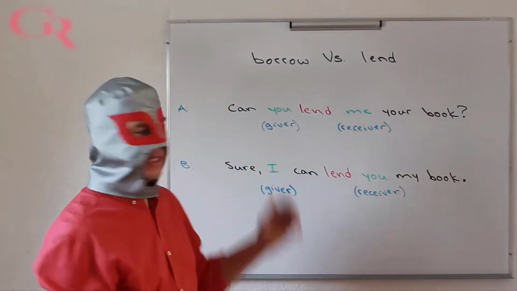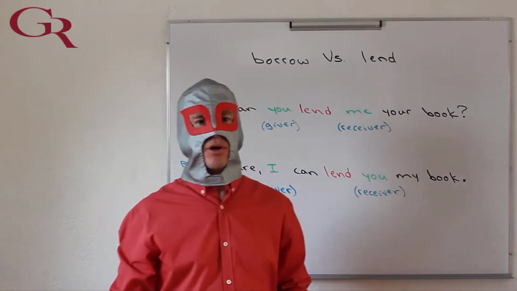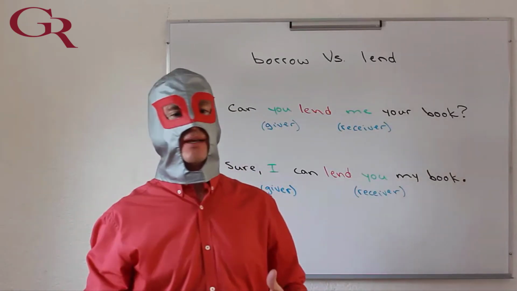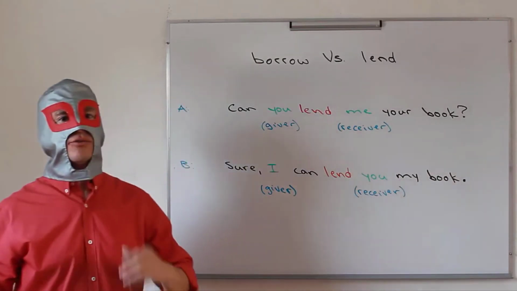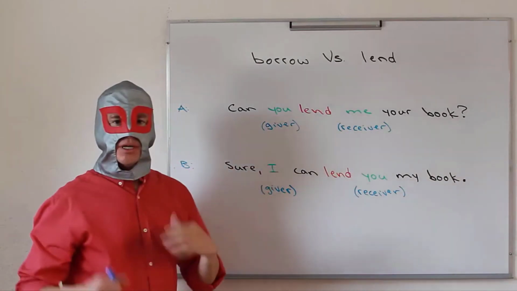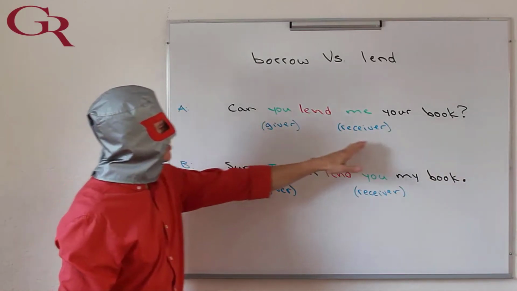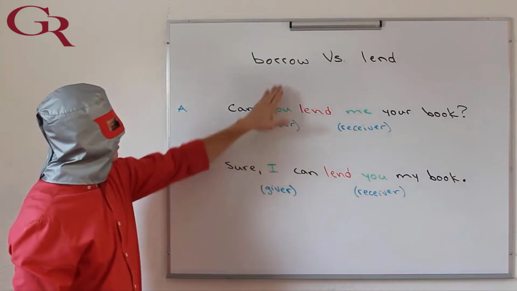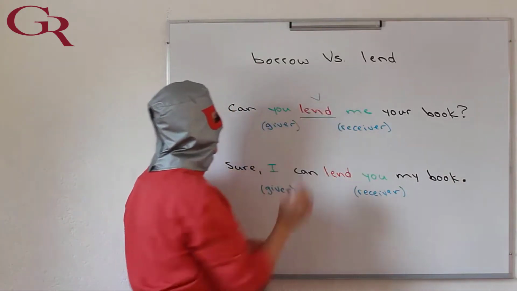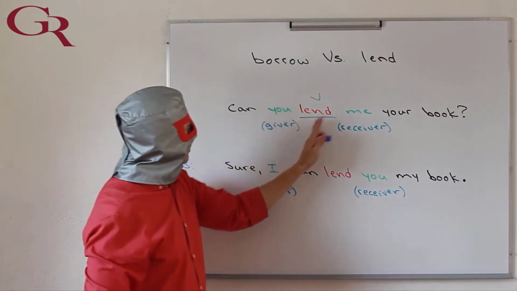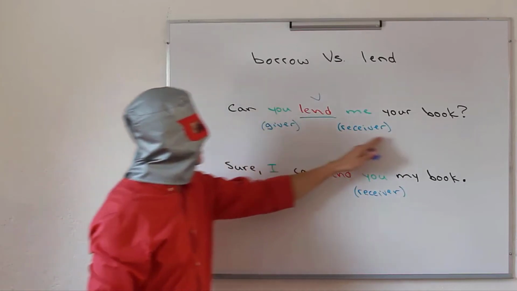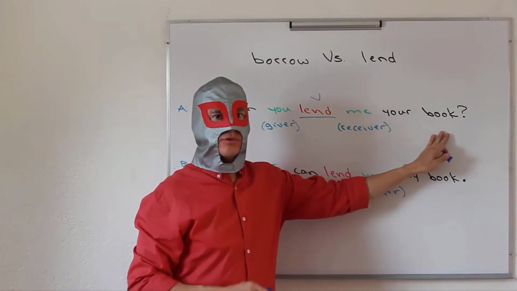Okay, back to the verb lend. Just like some people think that borrow is exclusively for questions, we saw it's not true, some people also think that lend is exclusively for sentences. Now we're going to see that that is not true as well. Okay, here we have a question. Can you lend me your book? Once again, we mention the giver, you, before the verb, so the verb should be lend. And remember, in this case, we have the receiver after the verb. So, can you lend me your book is the correct structure for this question.